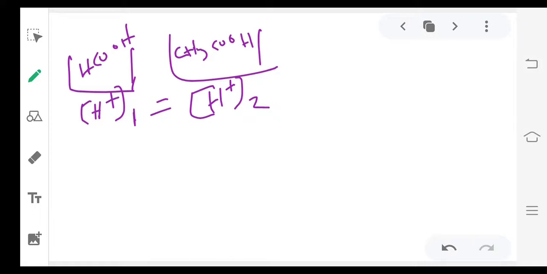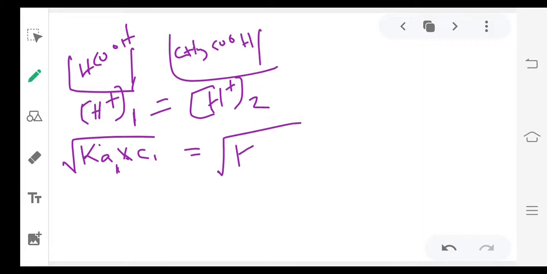H plus concentration we can write as C alpha, which equals root Ka C. So H plus equals root of Ka1 into C1, and this equals root of Ka2 into C2.